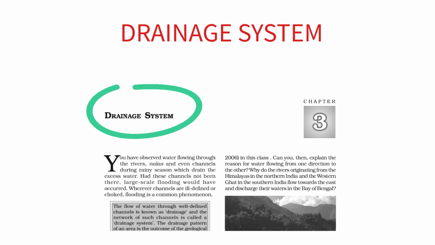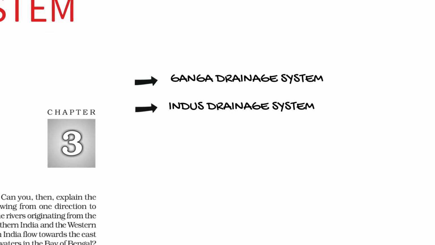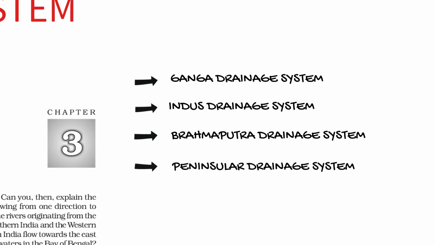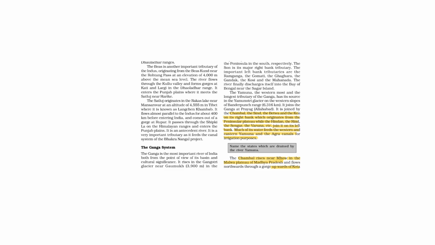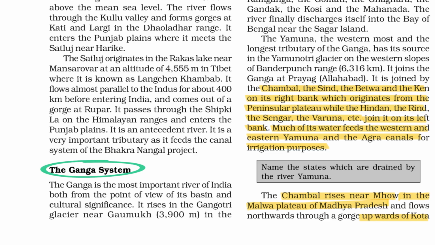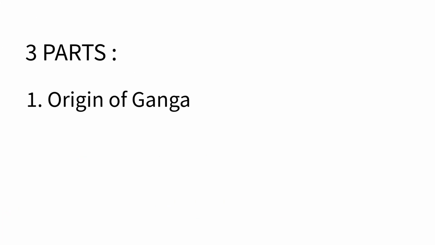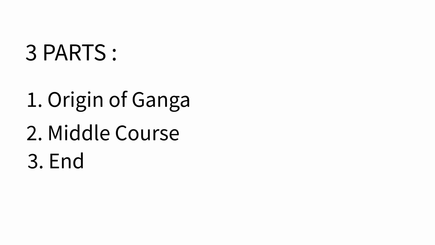Drainage system is chapter 3 of NCERT and carries a huge weightage in all PSC exams. Drainage chapter can be divided into Ganga drainage system, Indus drainage system, Brahmaputra drainage system, and Peninsula drainage system. In this video, we will start with Ganga drainage system, and we will divide this drainage system into three parts. First is origin place of Ganga, second is middle course, third is end and miscellaneous parts.